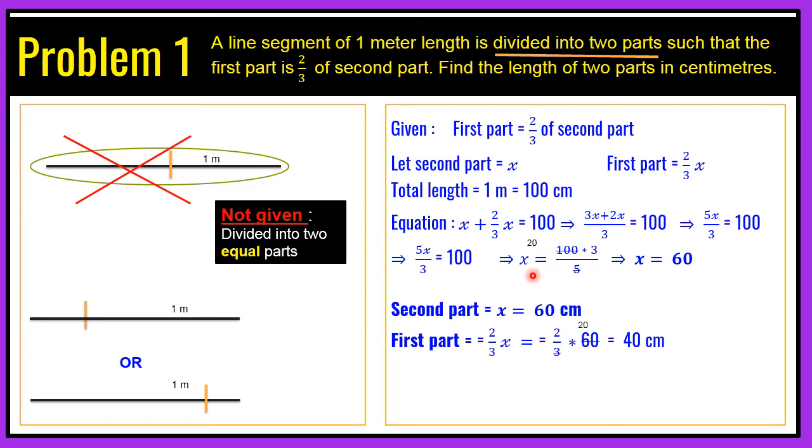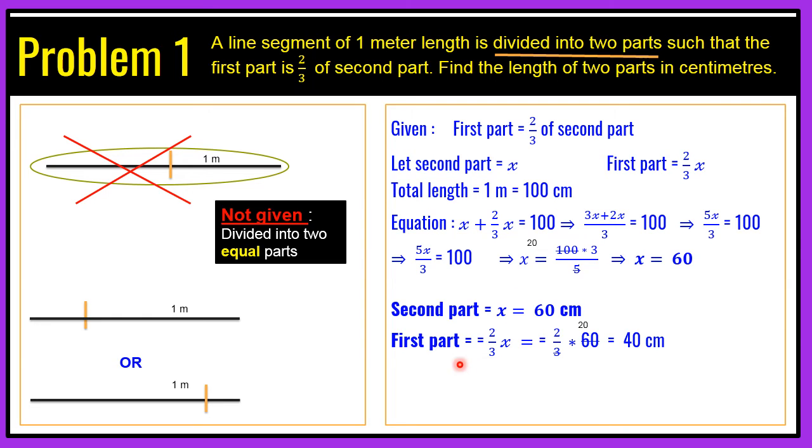So we will get it like this. x is equal to 100 into 3 by 5. Now this 5 and 100 get cancelled by 5, giving us 20. So 20 into 3 is 60. We get the value of x as 60, and we know x is the second part. So the second part is 60, and it is in centimeters because we converted 1 meter as 100 centimeters initially.